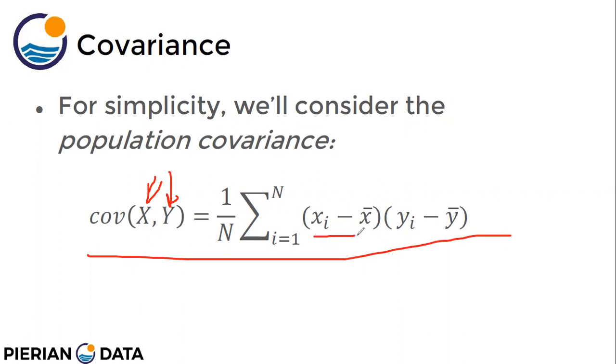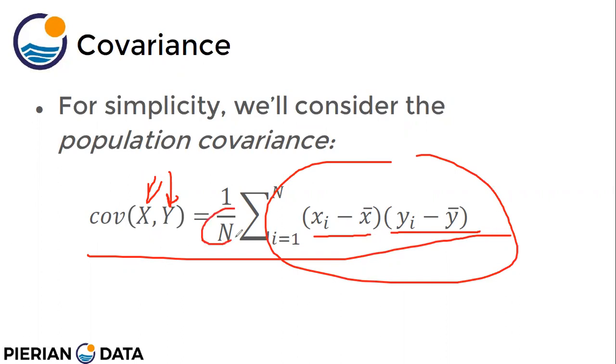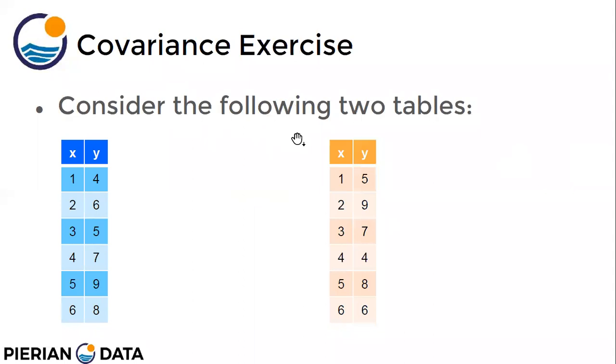Here we are doing x minus x bar multiplied by y minus y bar, and take the summation of all these values and divide by the total number of values n. Okay, so suppose there are two variables x and y, two tables. So one data set is here, two variables x and y, one data set is here, x and y.